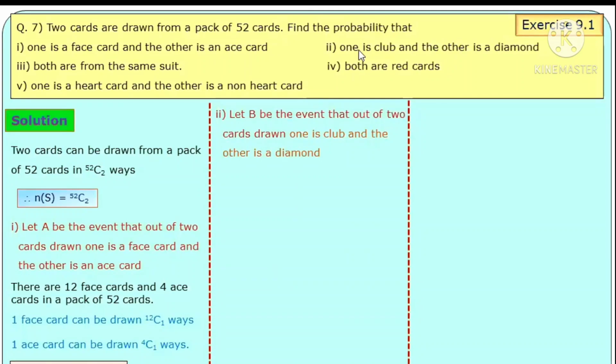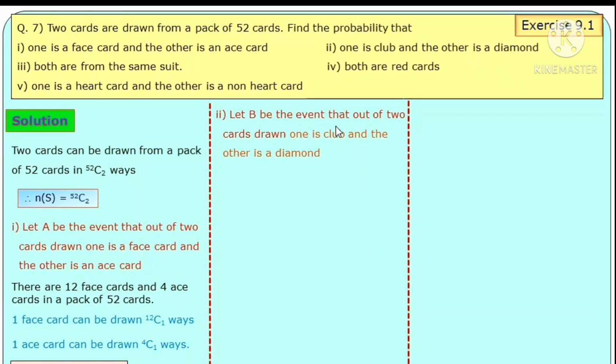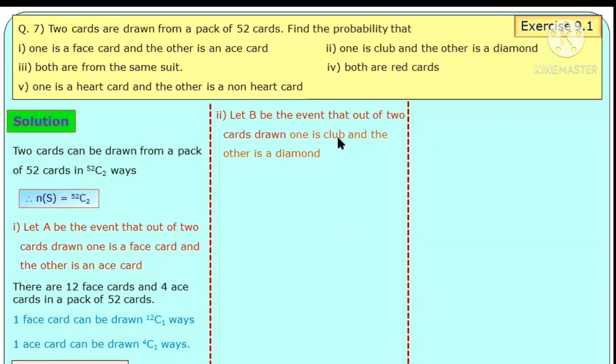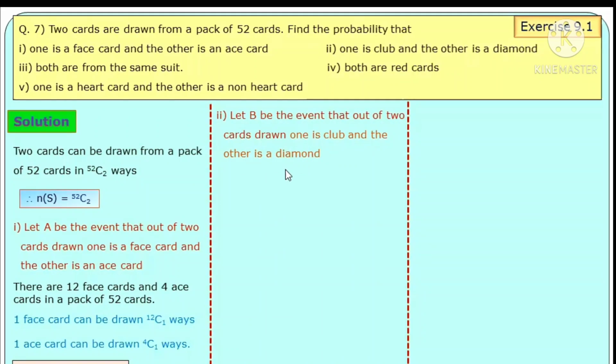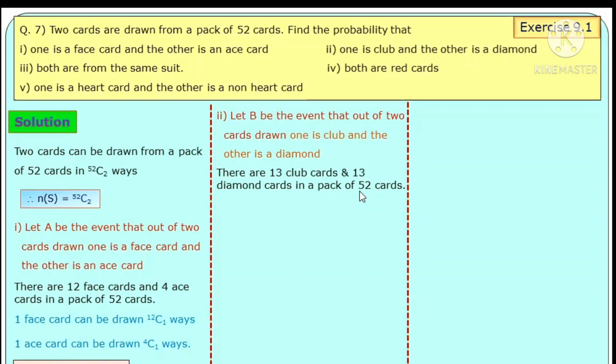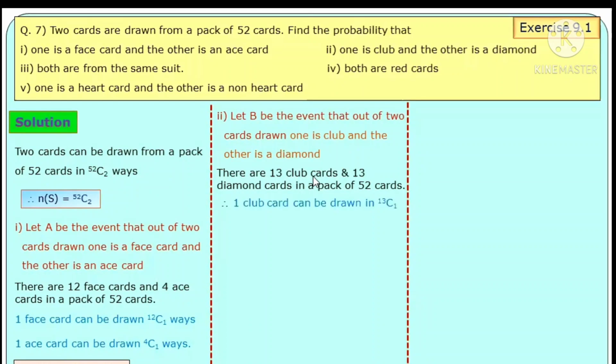Next, second case is one is club and other is diamond. Hence, event B expressed as out of 2 cards drawn, one is a club and other is diamond. But we already know that number of total club cards are 13. Number of diamond cards are also 13. Check here. There are 13 club cards and 13 diamond cards in a pack of 52 cards. Out of these 13 club cards, one card can be drawn in 13C1 ways.